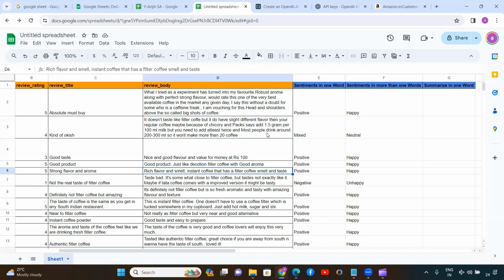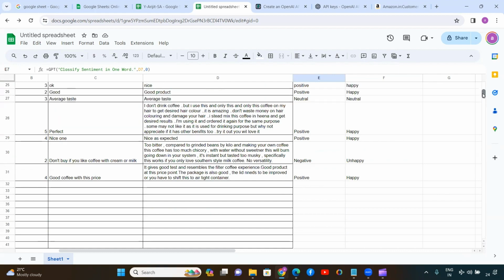Okay, now if I go to one of the unhappy customers or the negative remarks, then probably we can choose this one, negative and unhappy. Taste bad. Obviously, it's a very clearly negative remark and the customer is unhappy. It's somewhat close to filter coffee, but tastes not exactly like it. Maybe if there comes an improved version, it might be tasty. Okay, so that's the assumption he made in the last. But if you see the top line only, the customer is very much unhappy with the taste. Okay, so that is why in the sentiments, GPT has already analyzed it as negative.